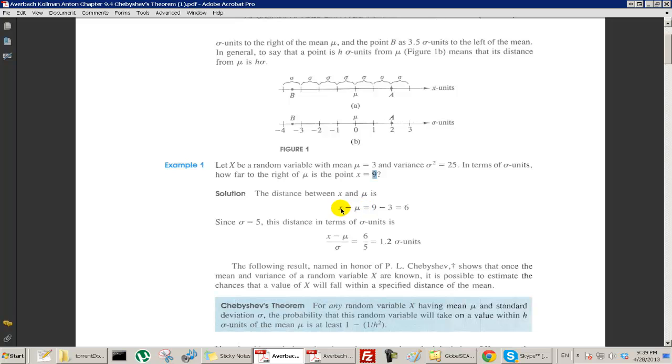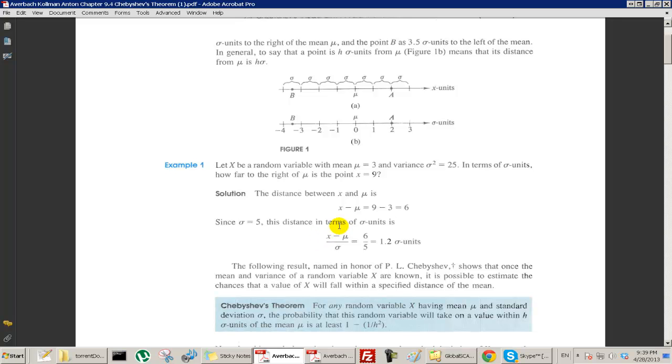So how do we do that? We take x minus mu, that is 9 minus 3. We get 6, and we say how far is that in standard units? That's just 6 divided by the size of a standard unit, which is 5. So it's 6 divided by 5, which is 1.2 standard units above mu.